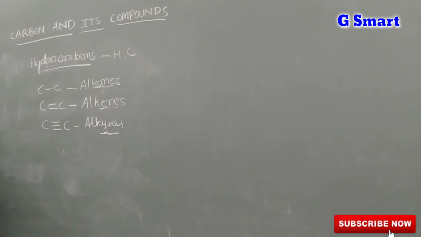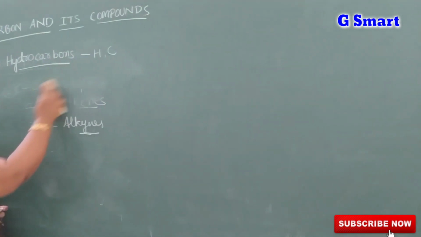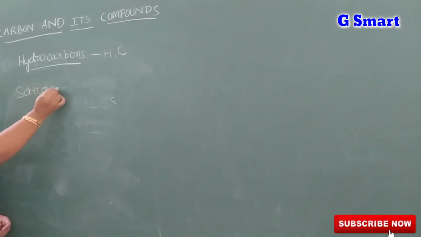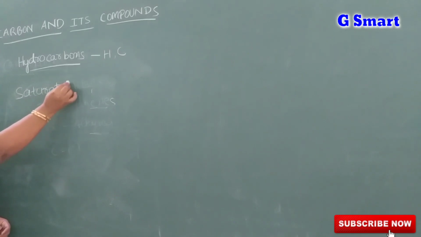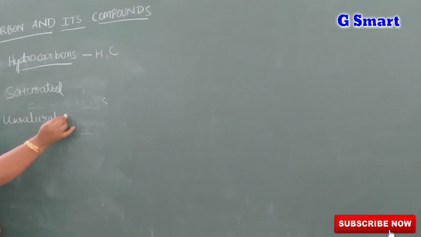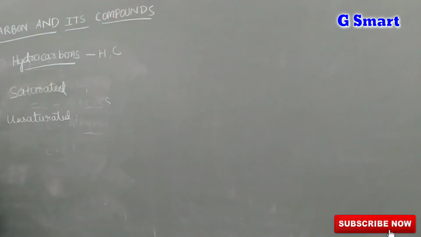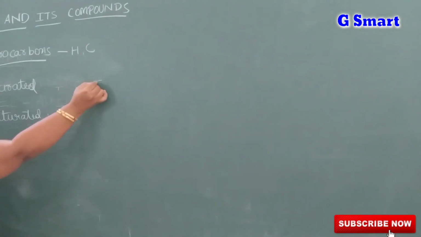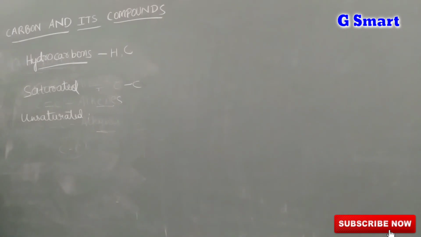Next we are learning what are saturated hydrocarbons and what are unsaturated hydrocarbons. This also depends upon the number of bonds between carbon atoms. When there is a single bond between carbon and carbon, they are called saturated hydrocarbons.